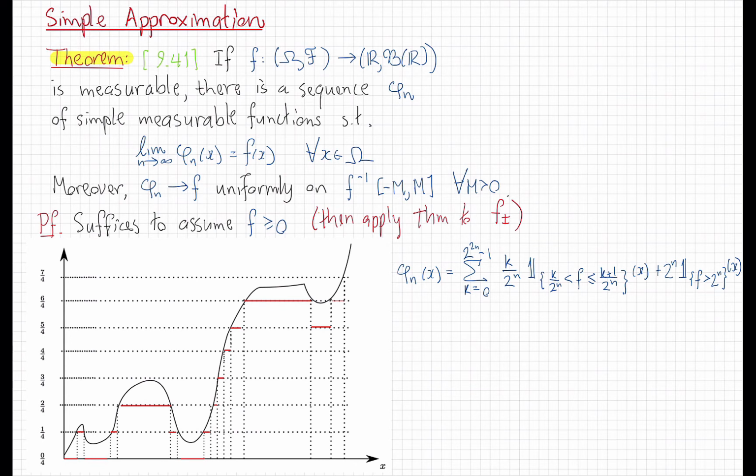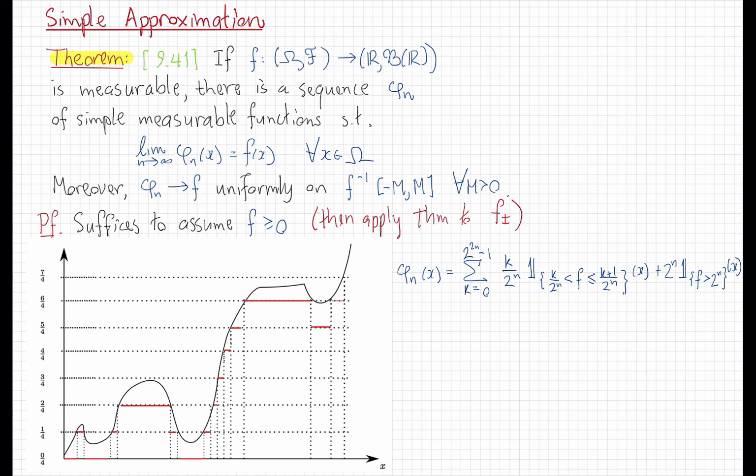In that setting, we can be very systematic about this and always divide up the range dyadically. And on each horizontal bar, I'm going to approximate the function on that entire set by its value at the bottom. That's what this does.